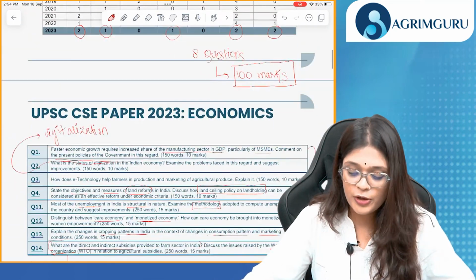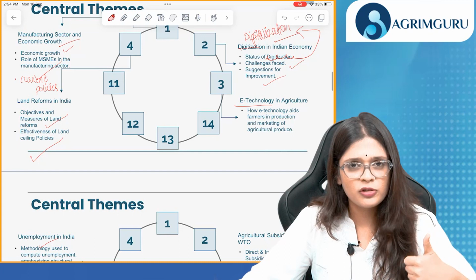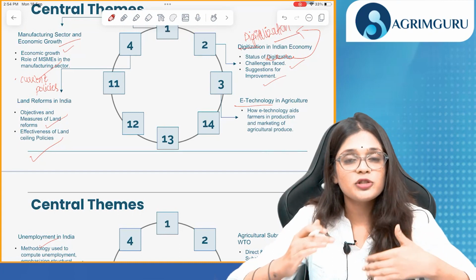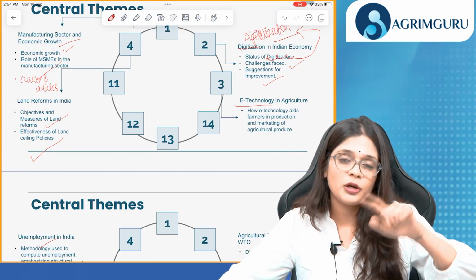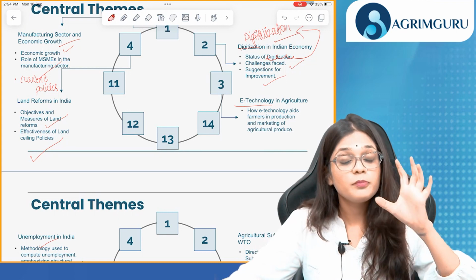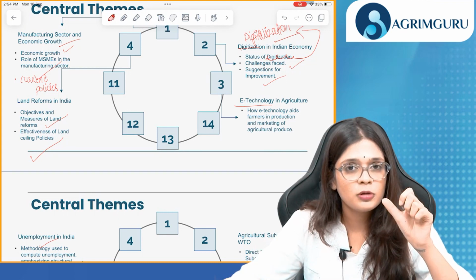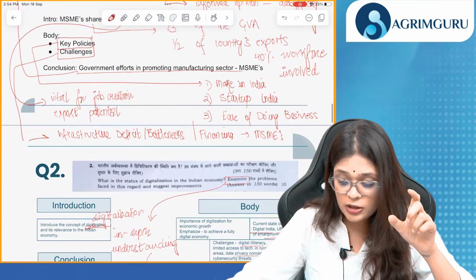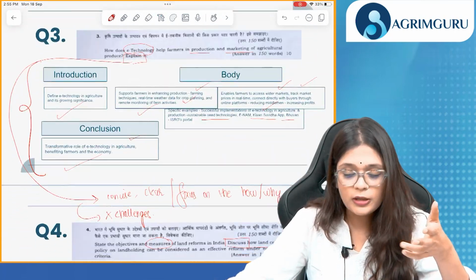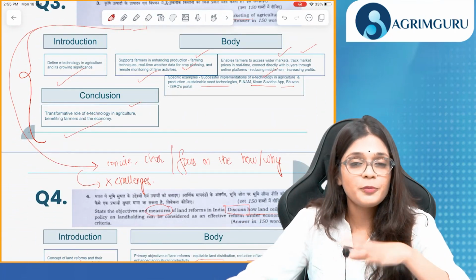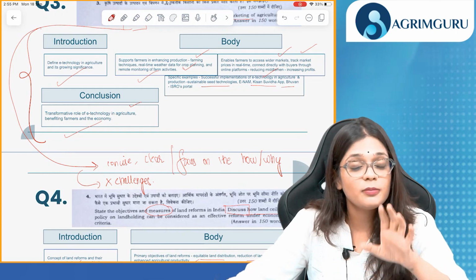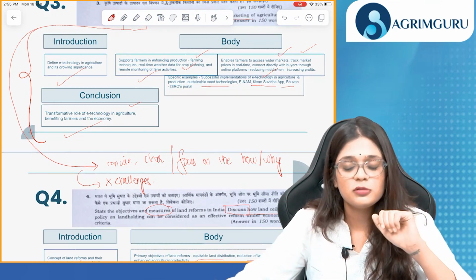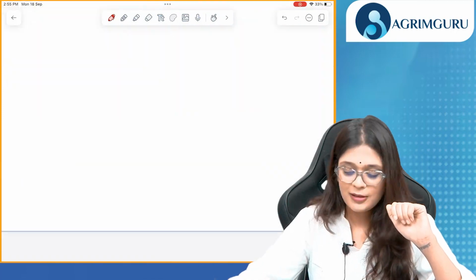So you know the trend, you know the questions, you know the approach now. Find the central theme, then write the structure, introduction, body, and conclusion around the central theme. Find the keywords. Be very particular about the directives, that is examine, discuss, and everything, and then you'll be able to approach the question in a very effective, efficient manner. So I hope this helps.